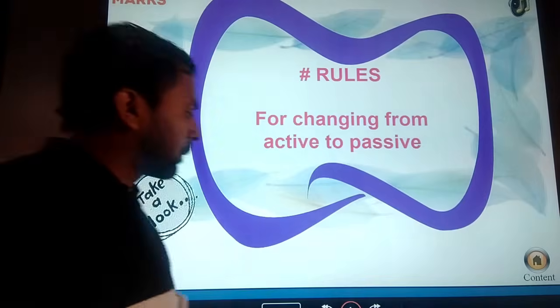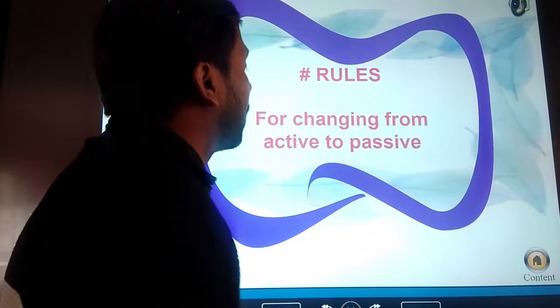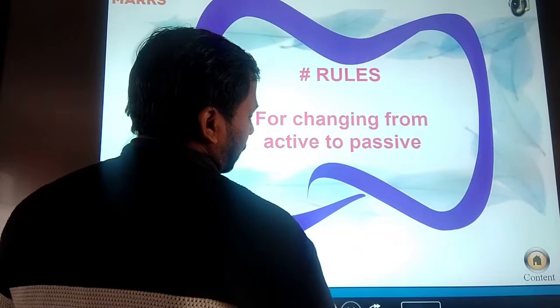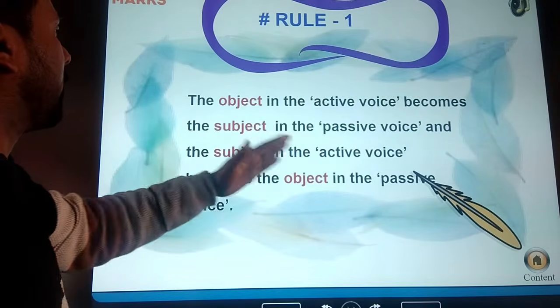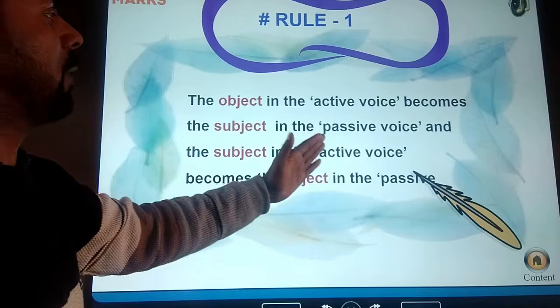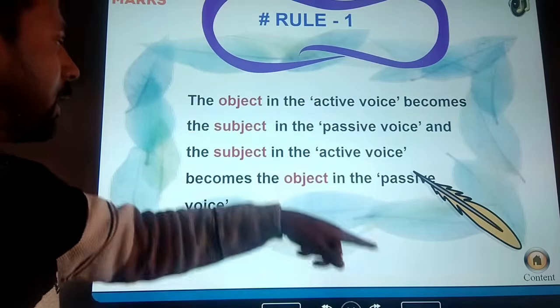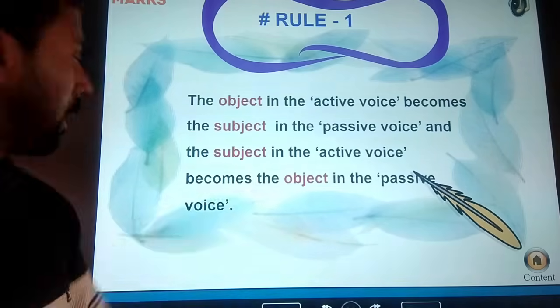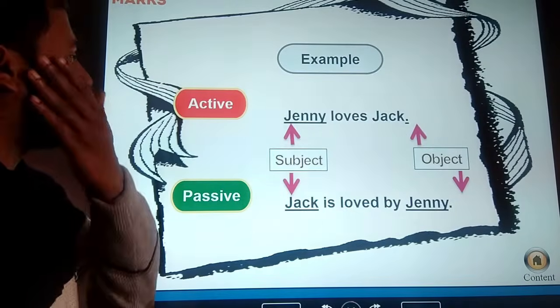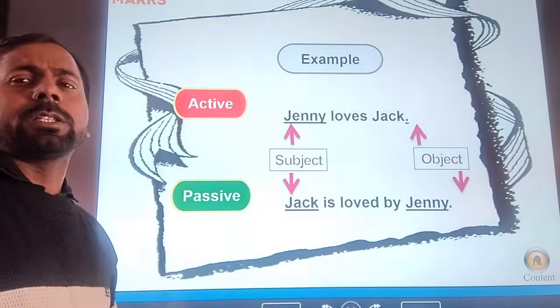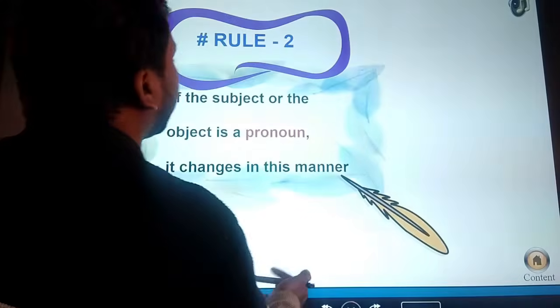So let's know. The object in the active voice becomes the subject in the passive voice, and the subject in the active voice becomes the object of the passive voice. It is the first rule. The second rule, you can see an example. I already told it in the beginning of the sentence.